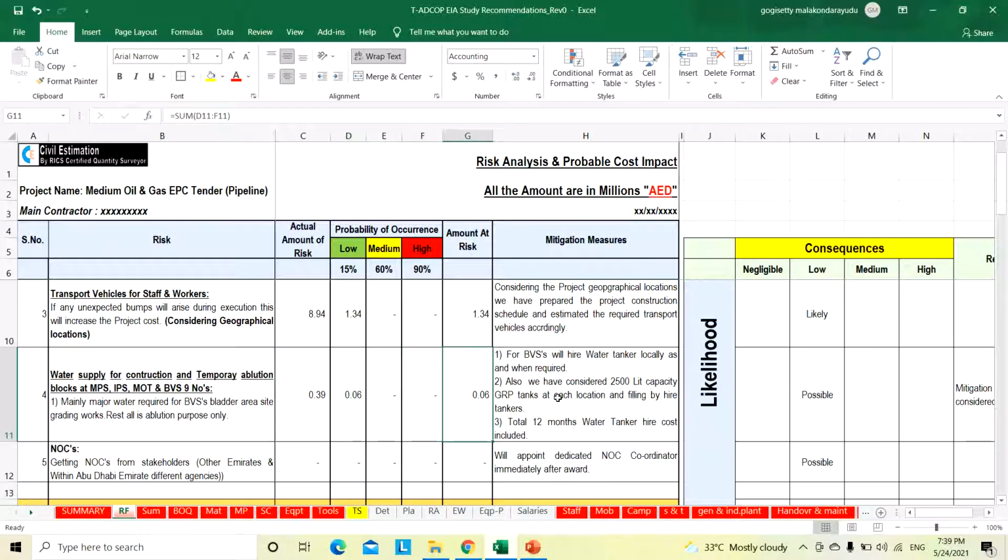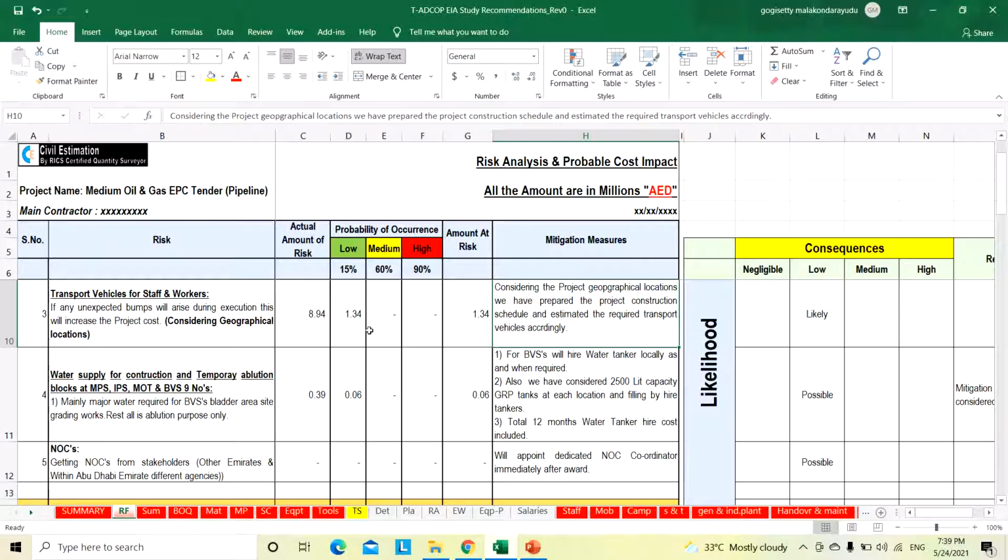For that also, for block and valve stations, we will hire a water tanker locally as and when required. We have also considered 2,500 liter capacity GRP tanks at each location, filled by water tankers. The total 12 months water tanker hire cost is included. Like that we have mitigated. For the transportation vehicles also, considering the project geographical locations, we have prepared the project construction schedule and estimated the required transport vehicles accordingly.